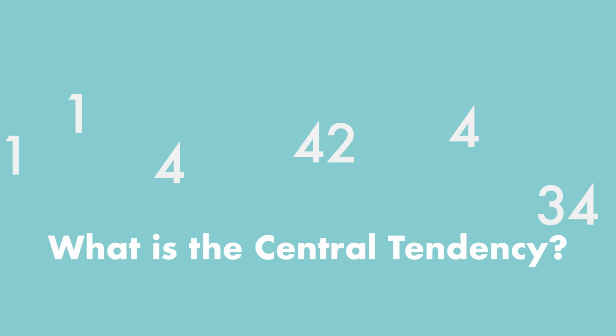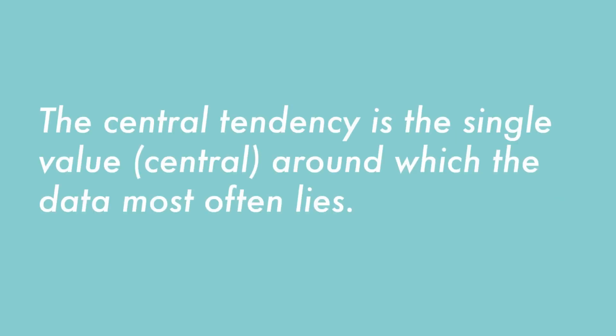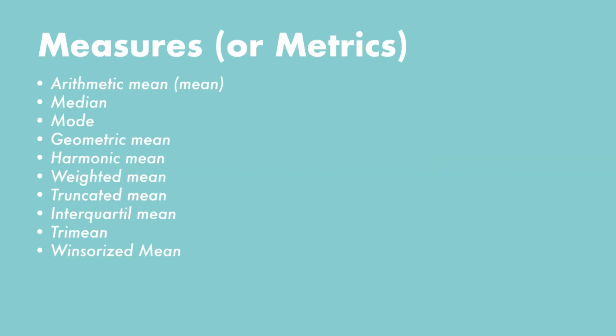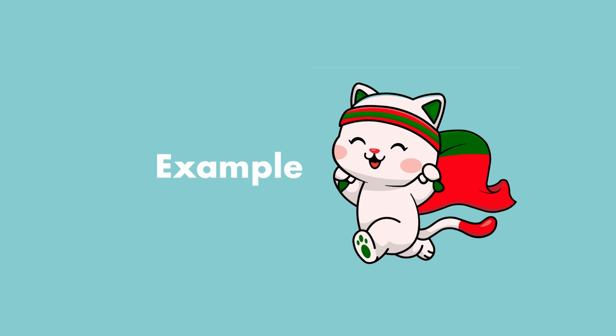So, it is important to start by understanding what central tendency is. It can be said that the central tendency is the single central value around which the data most often lies. Several measures or metrics try to capture this trend, this typical value, in the best way. Some measures work better in certain contexts than others. Let's see this better with an example.